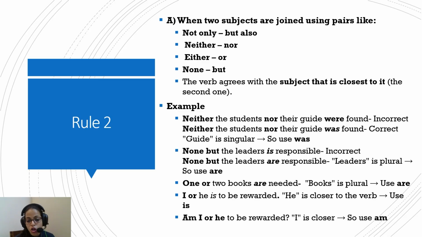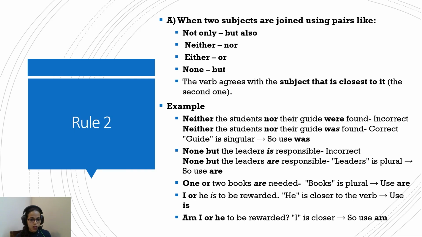Neither the students nor their guide were found. Now here you cannot say that, okay, we'll follow the first part. No, because neither the students nor their guide, both are being talked about. Both are important. So in this case, we'll follow the proximity rule. We'll follow the subject that is closer. So the guide was found because the guide is singular. So we use was and not were. Neither the students nor their guide was found.